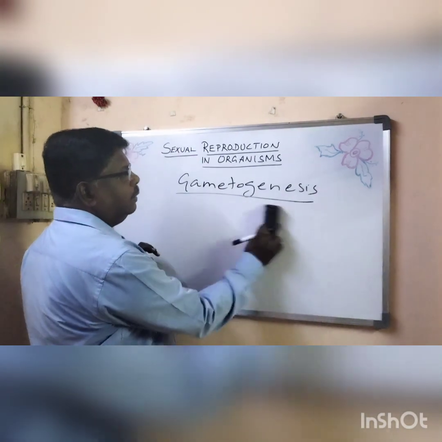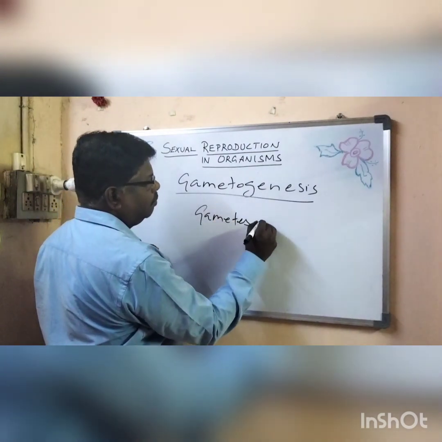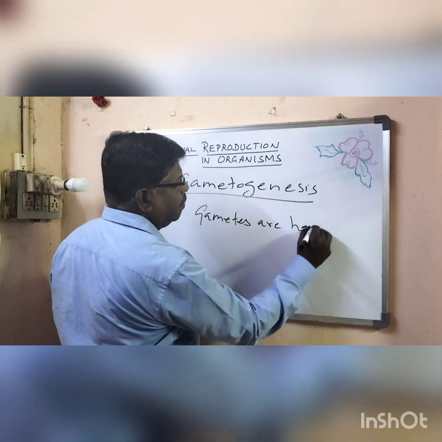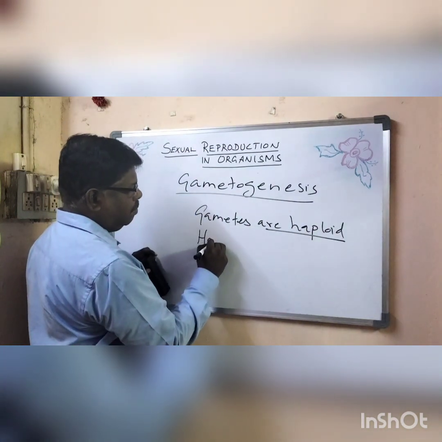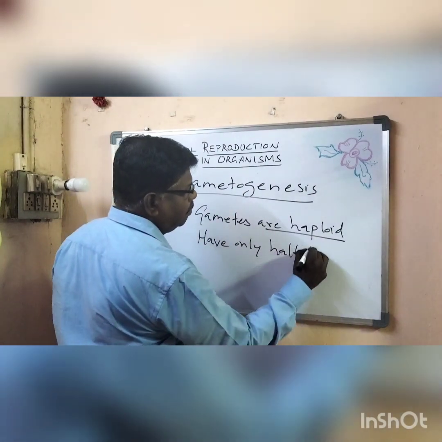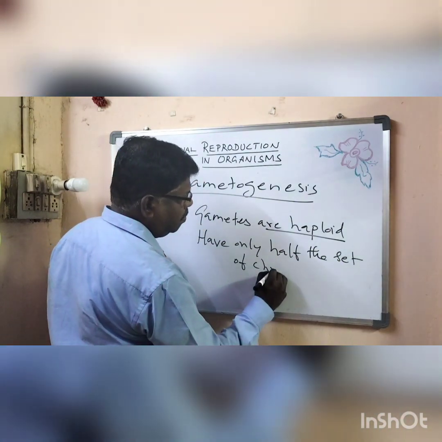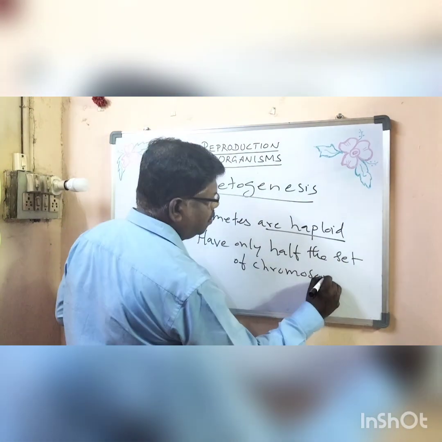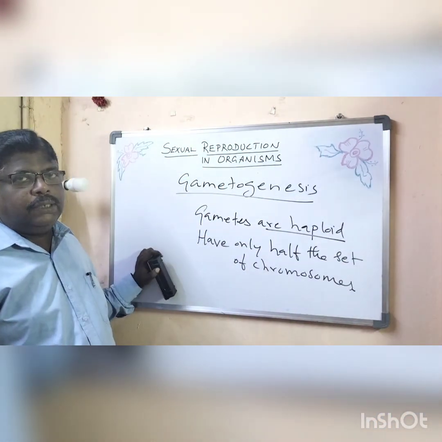Very important. Gametes are haploid and they have only half the set of chromosomes.